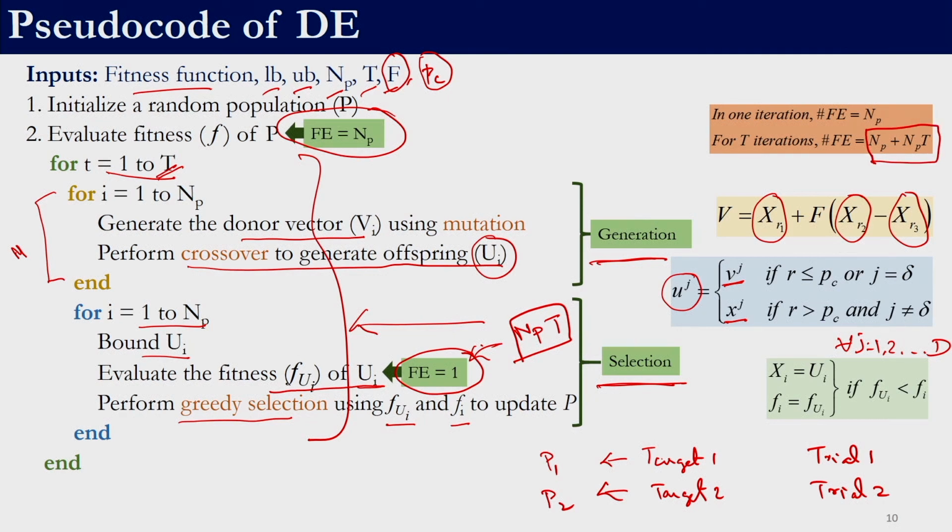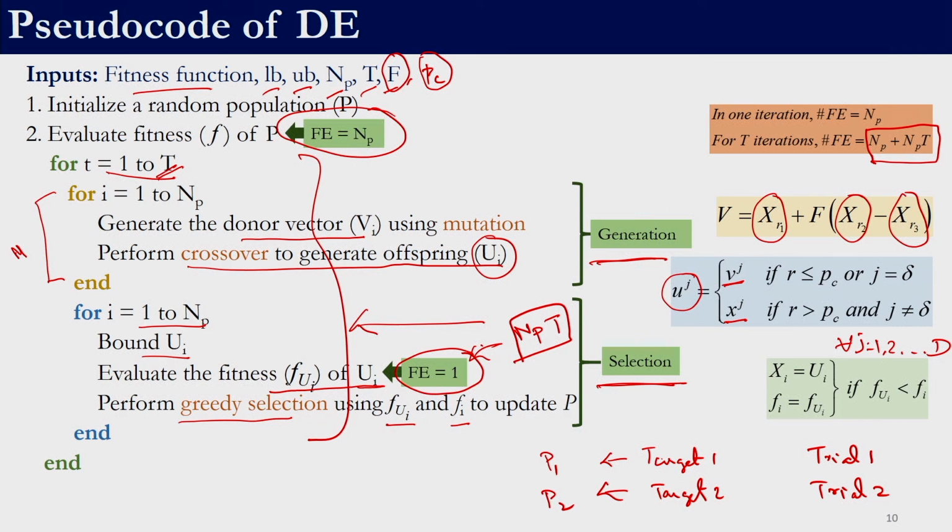If we compare this with particle swarm optimization, this is similar. In particle swarm optimization also, for every member in one particular iteration we had to do one functional evaluation. So, for NP members we need to do NP functional evaluations, for T iterations we will have to do NP into T, and then we have the initial NP evaluations. So, the number of functional evaluations in particle swarm optimization as well as in differential evolution is the same.